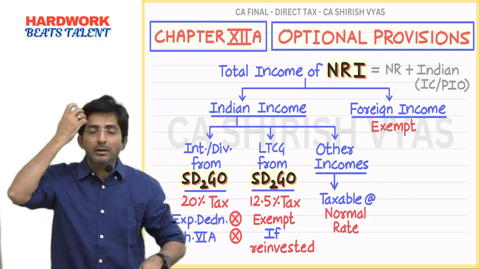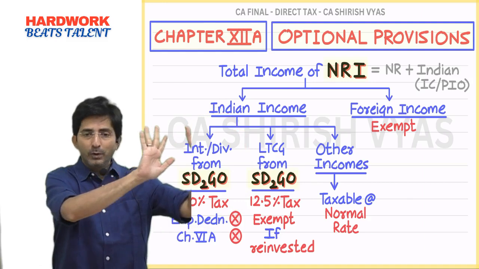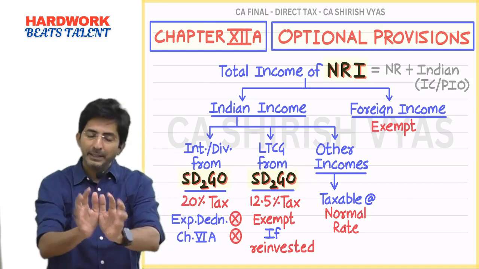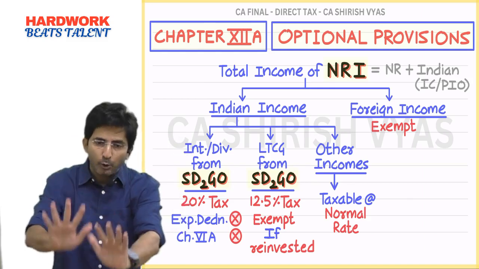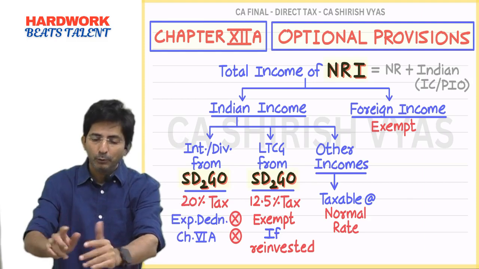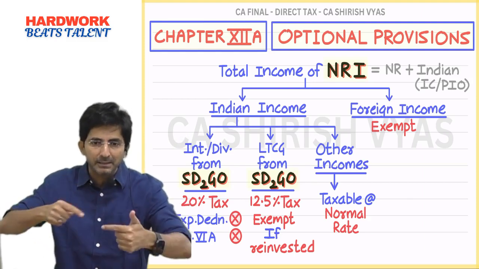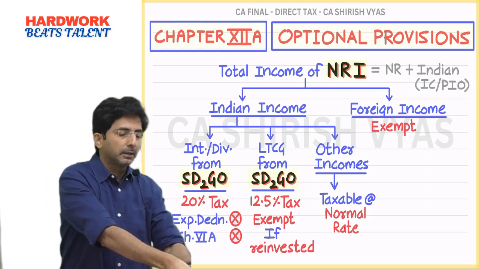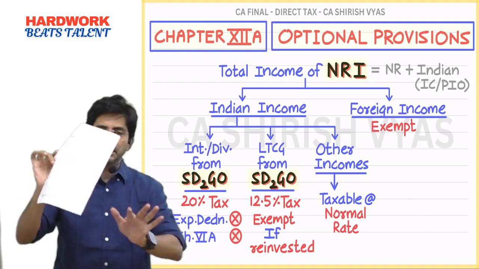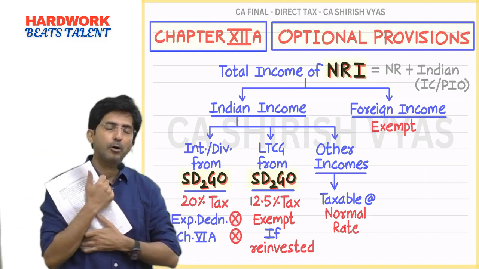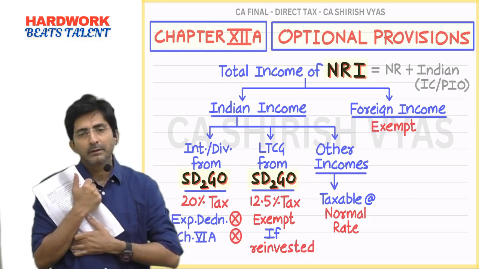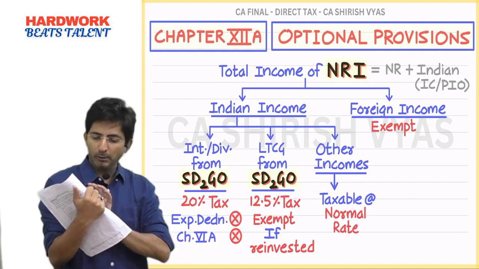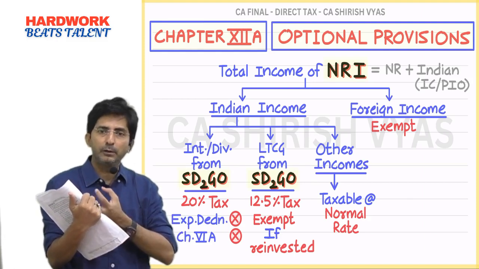That is basically what the government says. You are an NRI, you are in Hong Kong, so the Sargo you bring, keep that Sargo with you. As long as that Sargo is with you, you will keep getting interest and dividend. See, interest and dividend you get when you hold the Sargo. Like my brother, he comes to India and this is his Sargo. He holds the Sargo. As long as he holds the Sargo, he will still be taxed at 20% on the interest and dividend you get only when you hold.